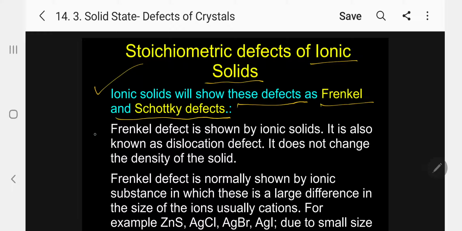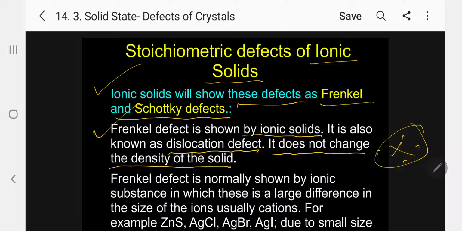First, let me see the Frenkel defect. Frenkel defect is shown by ionic solid. It is also known as dislocation defect. It does not change the density of the solid. Please note. This is an interstitial defect, but it does not change the density in ionic solid.